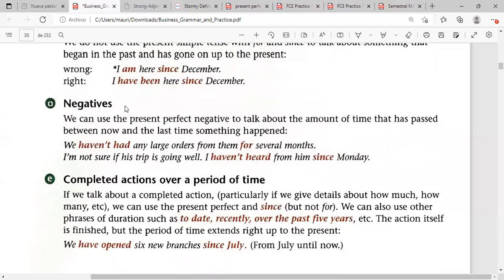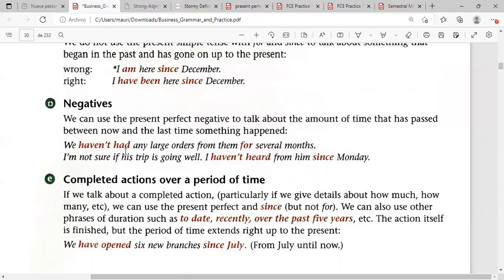All right, then the negatives. We can use the present perfect negative to talk about the amount of time that has passed between now and the last time something happened. We haven't had any large orders from them for several months.